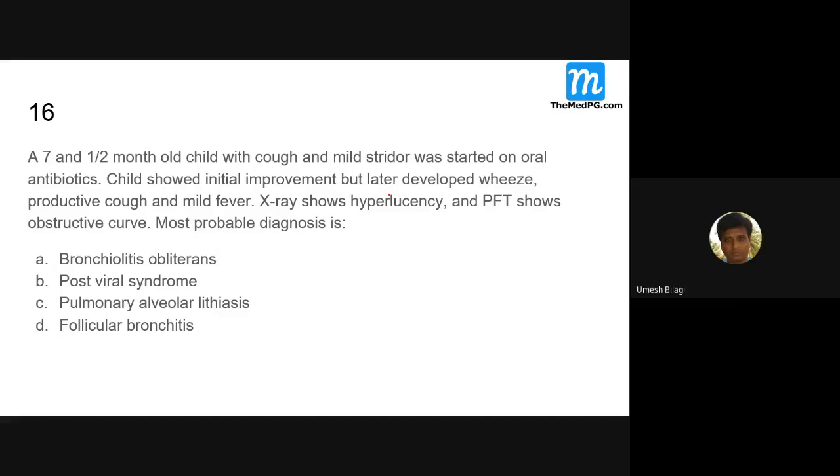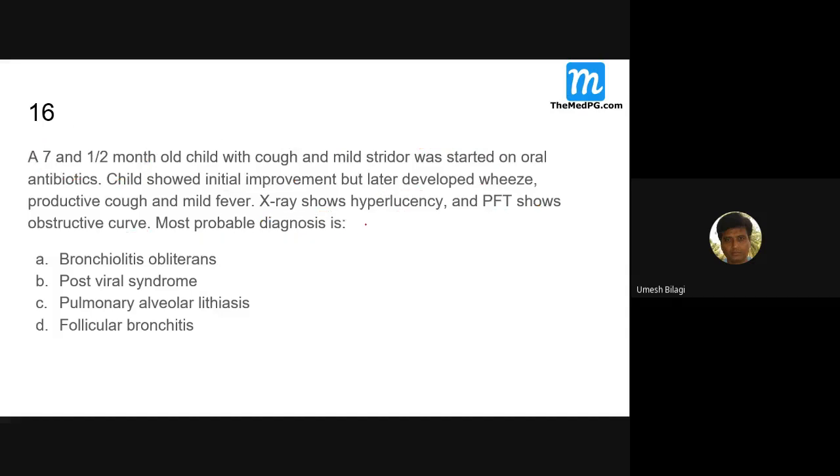A 7.5-month-old child with a cough and mild stridor was started on oral antibiotics. The child showed initial improvement but later developed wheeze, productive cough, and fever. The X-ray shows hyperinflation. PFT shows an obstructive curve. Most probable diagnosis now?